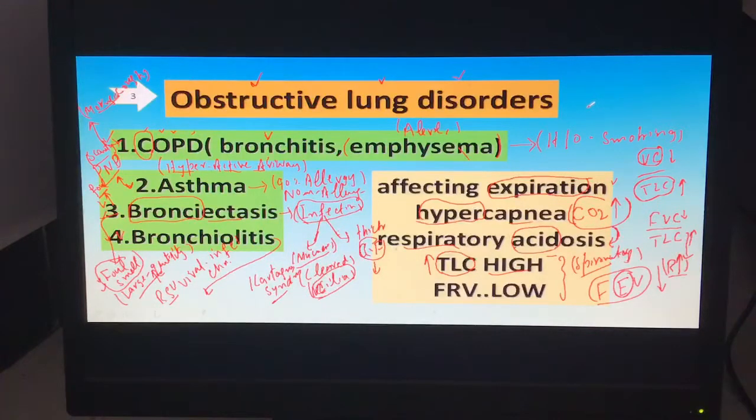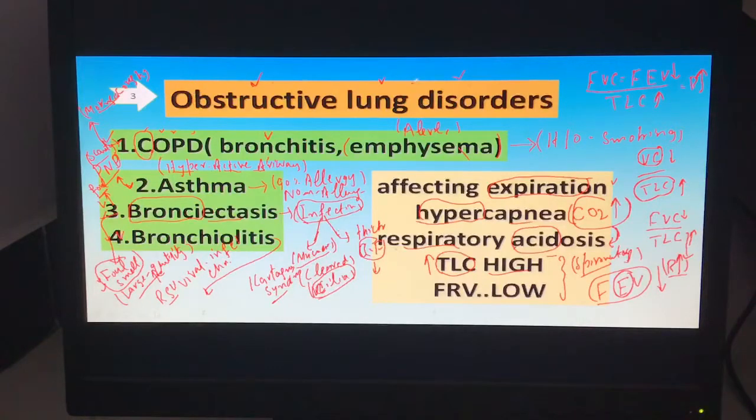The forced vital capacity also depends on the forced expiratory volume. If we divide it by the total lung capacity, the total lung capacity is increasing and these two are decreasing. So what happens with the ratio? The ratio between them is increasing.